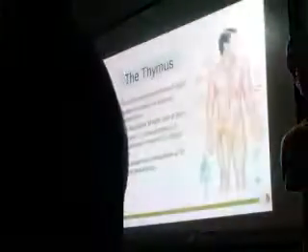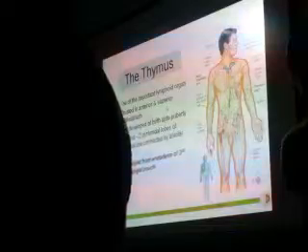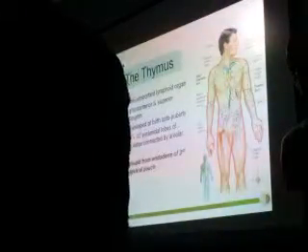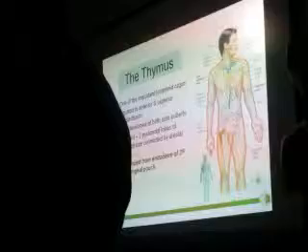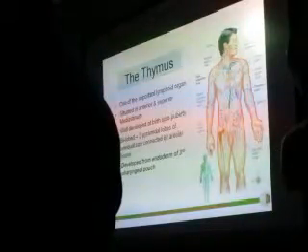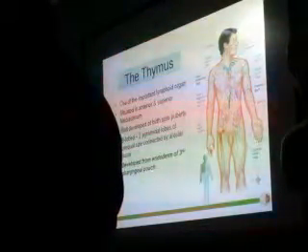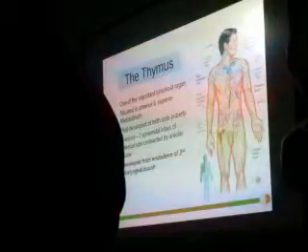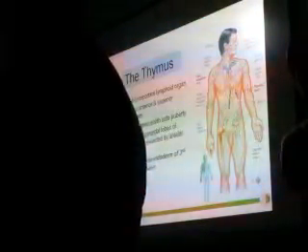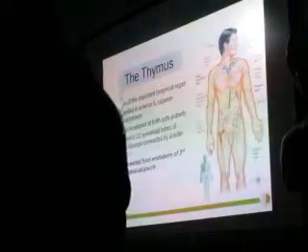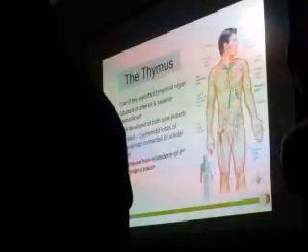As I said, it is well developed during childhood, and especially it is maximal during puberty. Later again it starts regressing. It is bilobed. It looks like a thyroid gland, but it is not a gland. It looks similar to that with two lobes, and they are pyramidal in shape, but they have unequal size. Here you can see that this is the thymus.